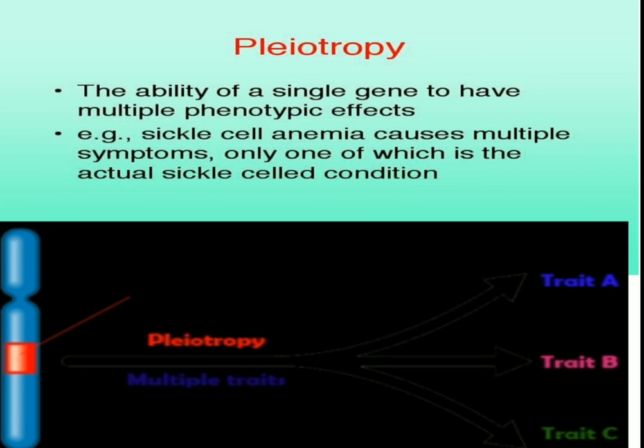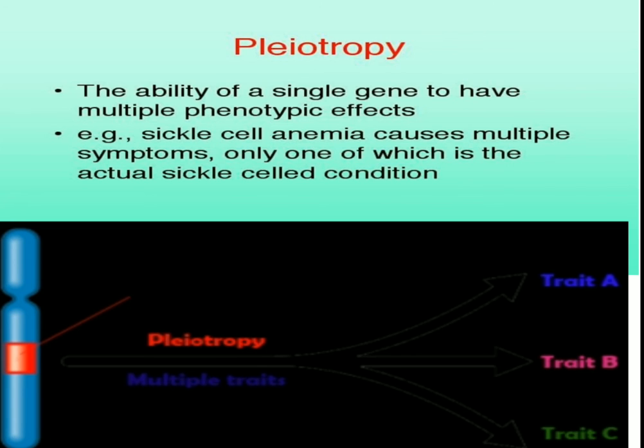Next is pleiotropy. The ability of a single gene to have multiple phenotypic effects is called pleiotropy, and a classical example is sickle cell anemia, which causes multiple symptoms, only one of which is the actual sickle cell condition. Now, let us explain it in a better way. Responsibility of a single gene for more than one phenotypic effect, often seemingly unrelated, is known as pleiotropy.